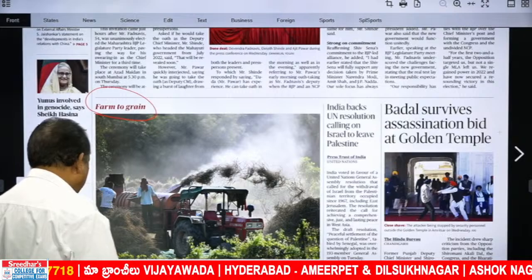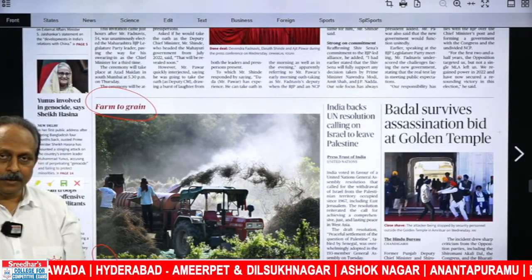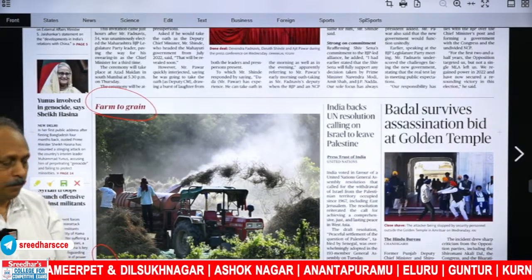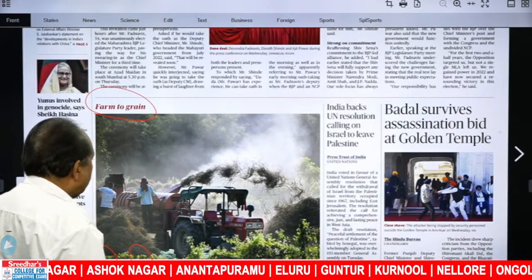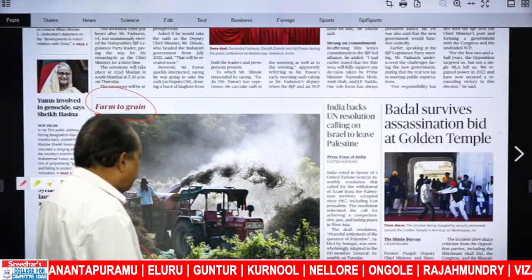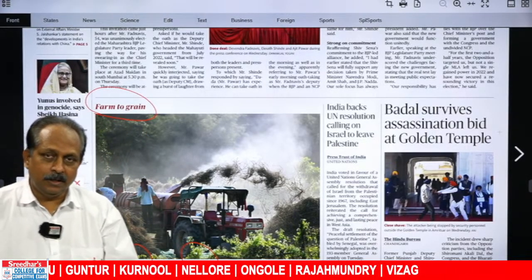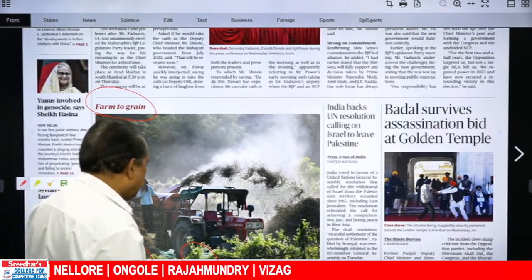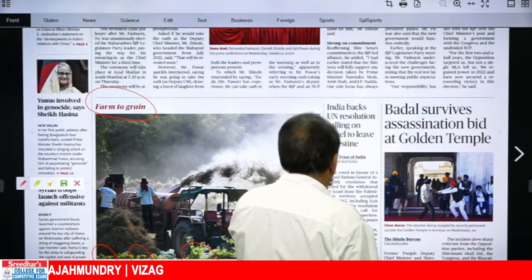Harvest time. Crops harvesting, collecting the fruits of labor. After sowing seeds, cultivating the plants, then you harvest whatever you want from the plant. Harvest time. Threshing, an important word. And paddy in Tetelia village on the outskirts. There's an important phrase. A common error, a lot of people say in the outskirts, wrong. On the outskirts, you have to remember the preposition. India backs UN resolution calling on Israel to leave Palestine.